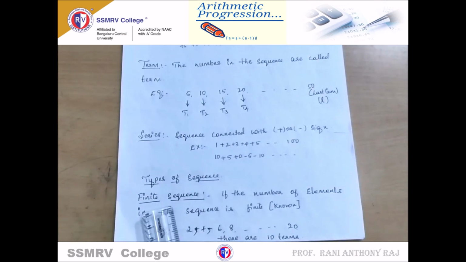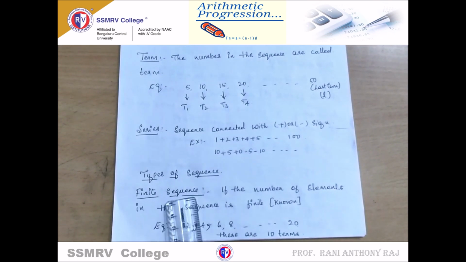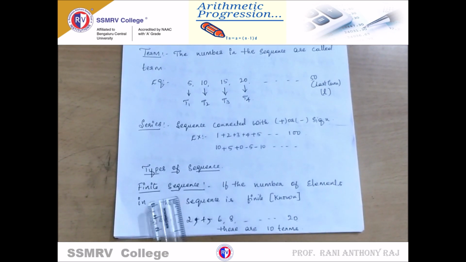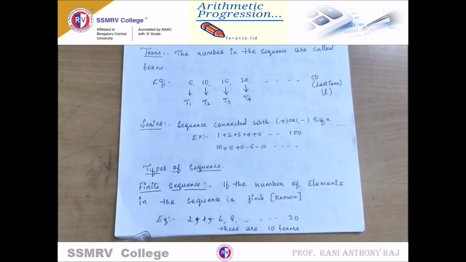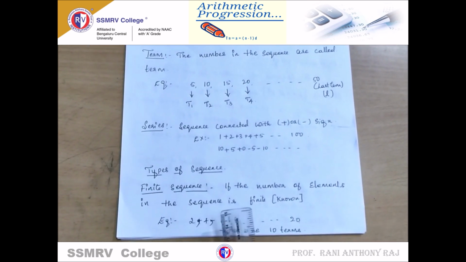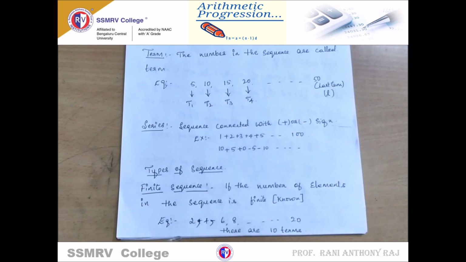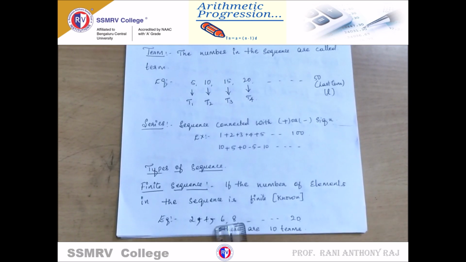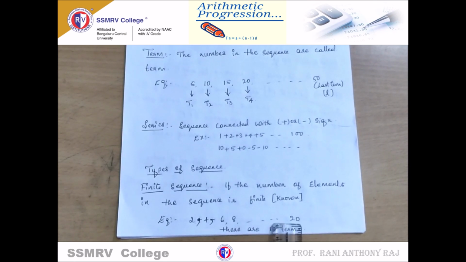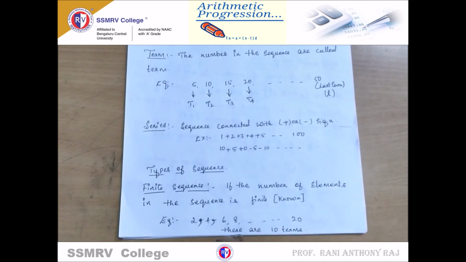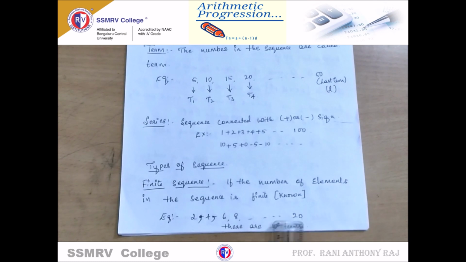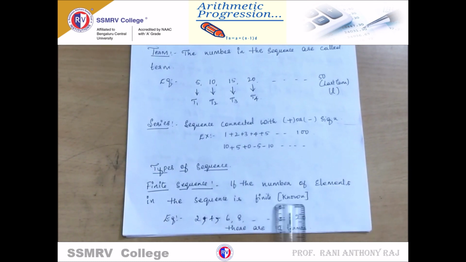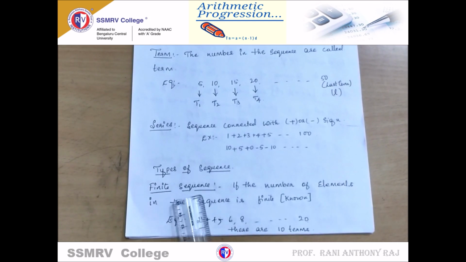Types of sequence. There is finite sequence and infinite sequence. Finite sequence means the number of elements in the sequence is finite, which means we know the last number. I have taken an example here: 2, 4, 6, 8 up to 20. 20 is the last number. We know how many terms there are in this. There are 10 terms. Since we know the number of terms here, we will name it a finite sequence.